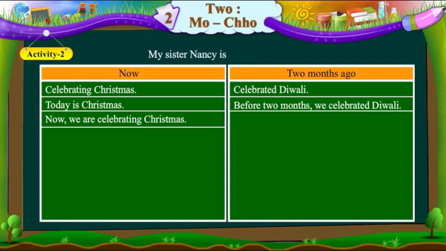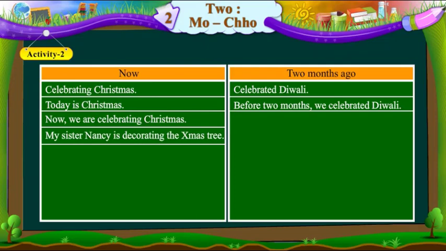My sister Nancy is decorating the Christmas tree. My brother Darshil decorated our house for Diwali.